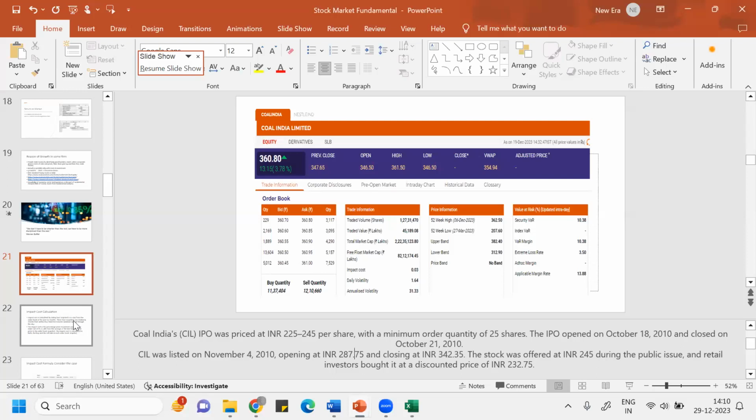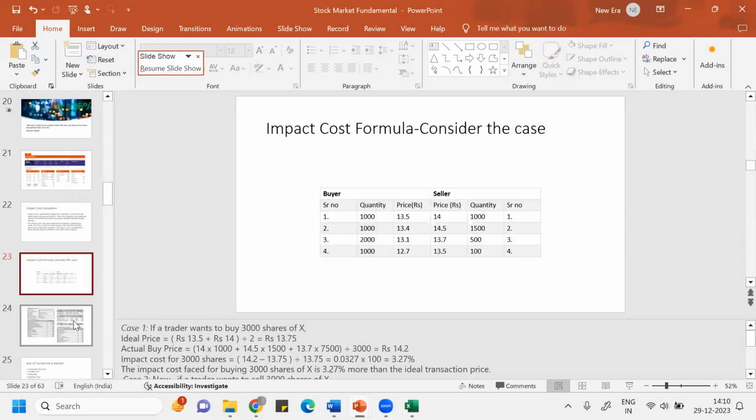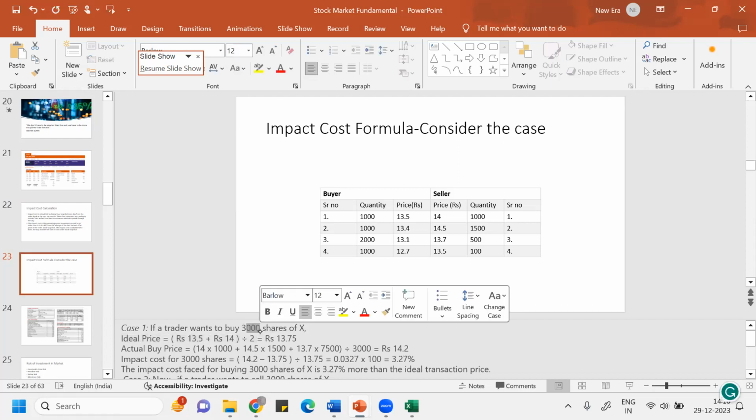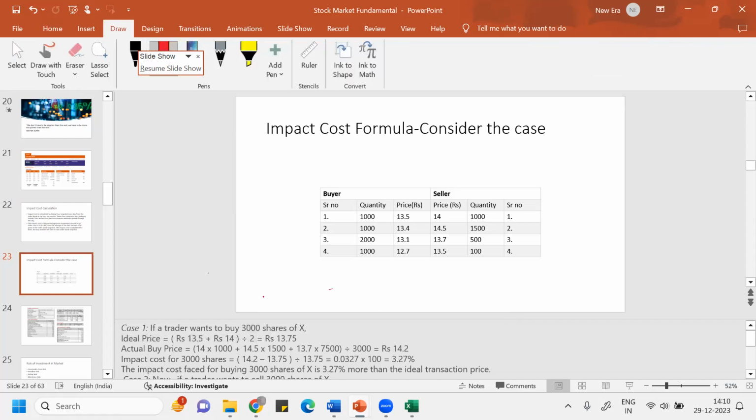Okay. So, discussing impact cost and all, consider this setup. Imagine there's a trader who wants to buy 3,000 shares of X company. If you want to buy 3,000 shares of the company, there would be some people who can sell these shares, right? So this is the current order book that you can see.